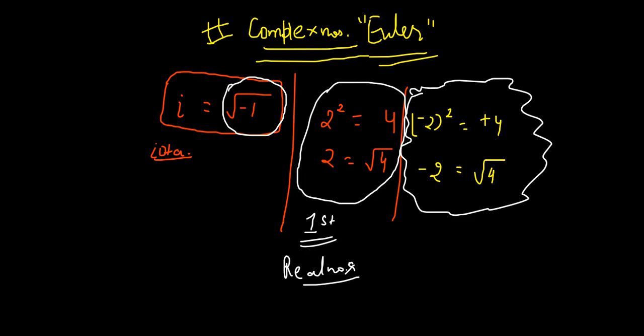So these are called non-real numbers or complex numbers. These are the complex numbers that we use to understand in our day-to-day life. And this is an entire branch of mathematics itself that we are using in the daily world.